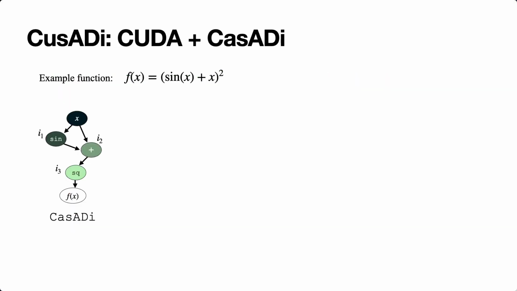CusADi extends the framework of CasADi and combines it with the parallelization of CUDA. Here, we have a simple function, which is expressed in CusADi's symbolic language. CusADi represents these functions as an expression graph. The function is computed by iterating through each instruction, I1, I2, and I3, and performing the specified operation on scalar values. Even for matrix expressions, the operations are broken down to operate on scalar elements of the matrices.